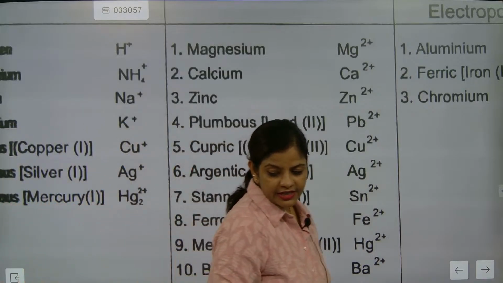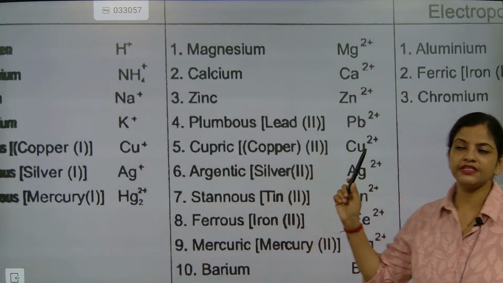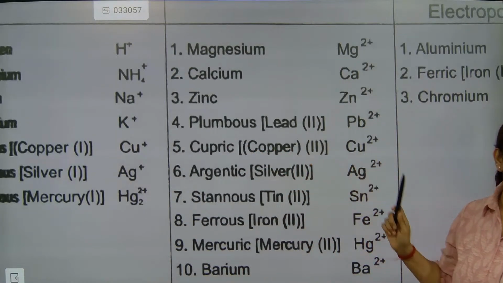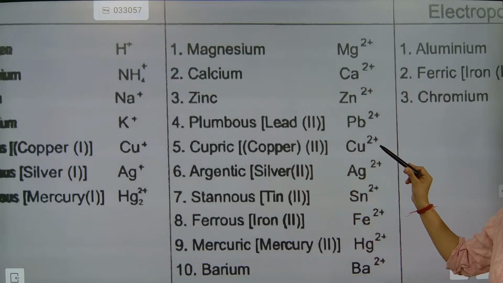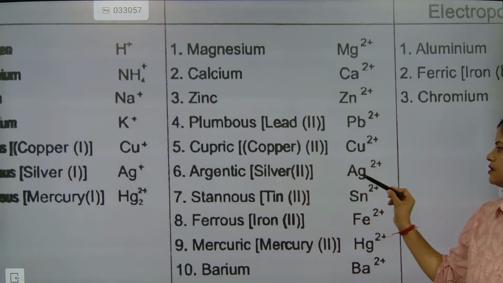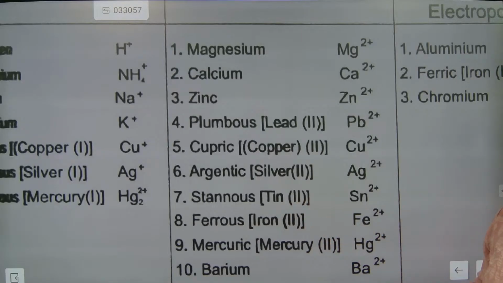Understood? So magnesium Mg2 plus, calcium Ca2 plus, zinc Zn2 plus, lead Pb2 plus, copper cupric Cu2 plus, argentic Ag2 plus, tin stannous Sn2 plus.